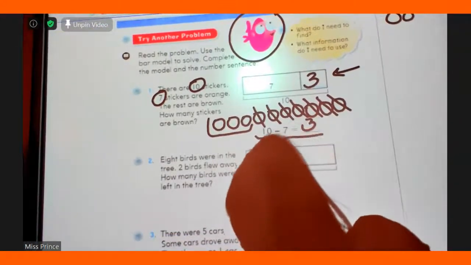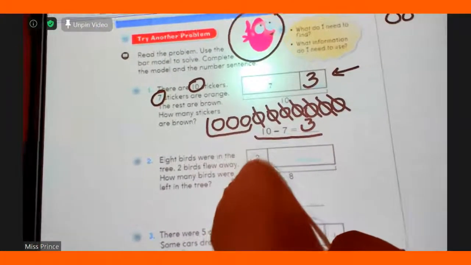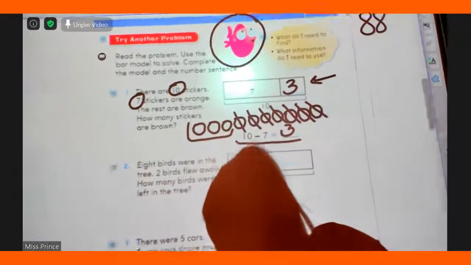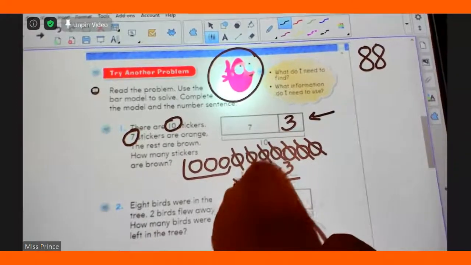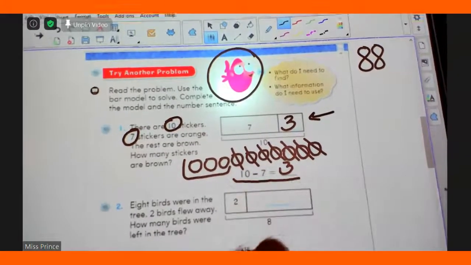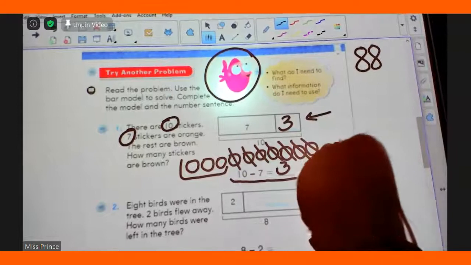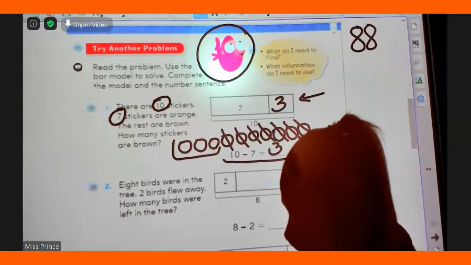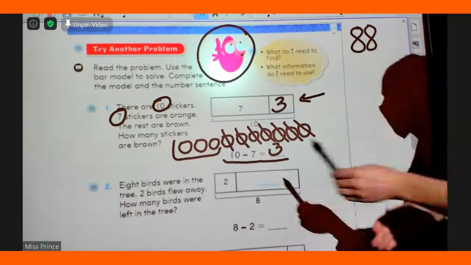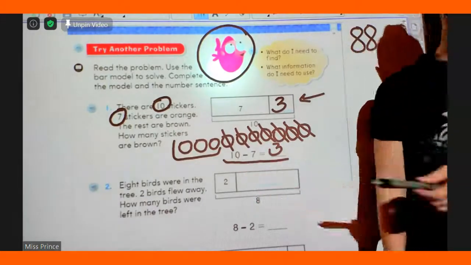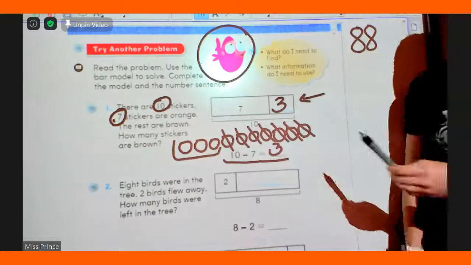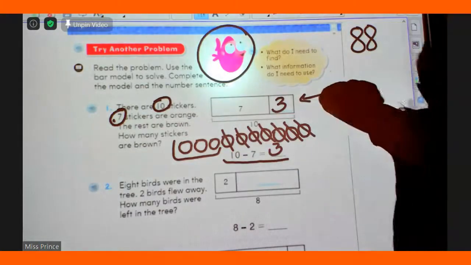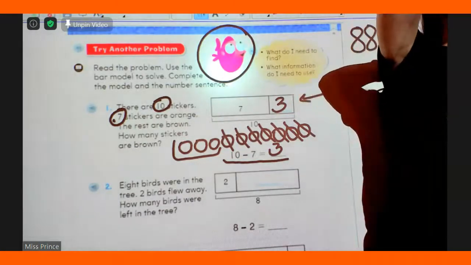I'm going to move this up a little bit. There we go. I think that'll be better. Okay. So, Sophia says that we have 10, because that's the biggest number, and if we took away 7, we have 3 left over. Do you guys agree or disagree? I agree.